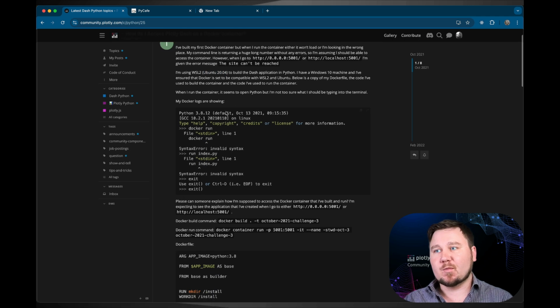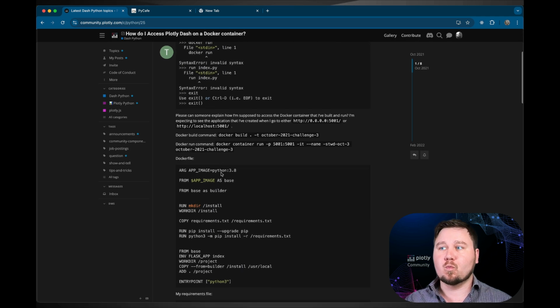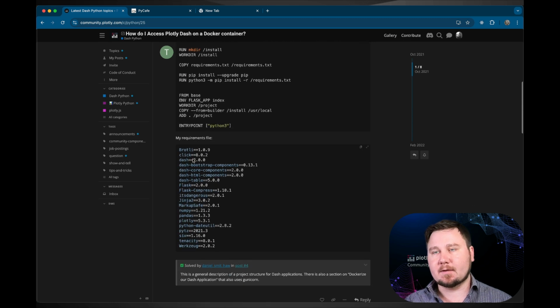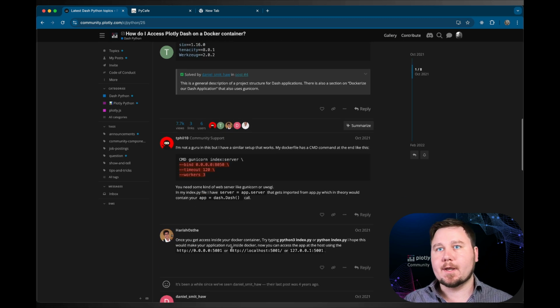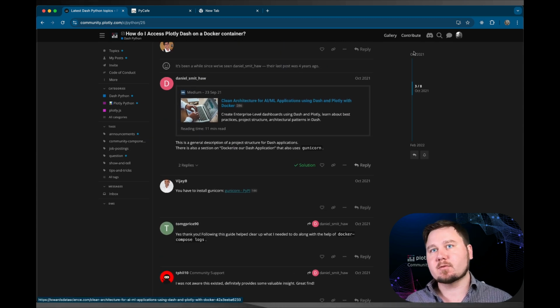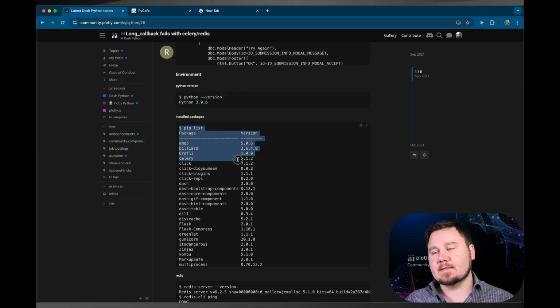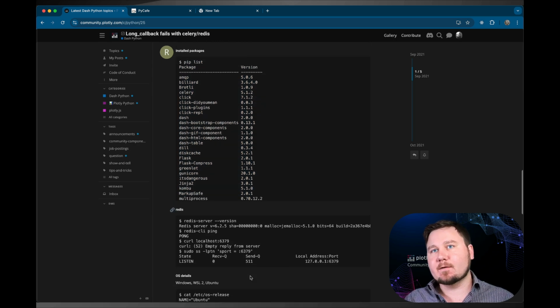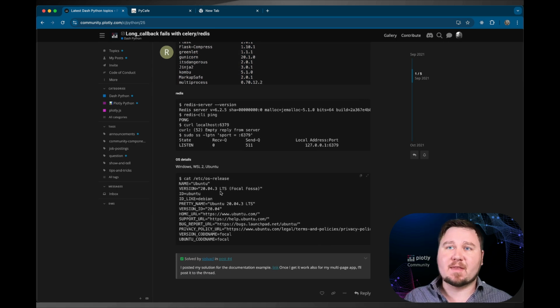The next thing that we would like to address is to provide context to what your setup entails. For example, if you're working in older Dash 2.18.2, then specify that in your post. If you're working in Dash 3, specify the version of Dash that you are working within. If the problem arises outside of just Dash, give context to that so that people are able to focus in on the problem that you are facing.